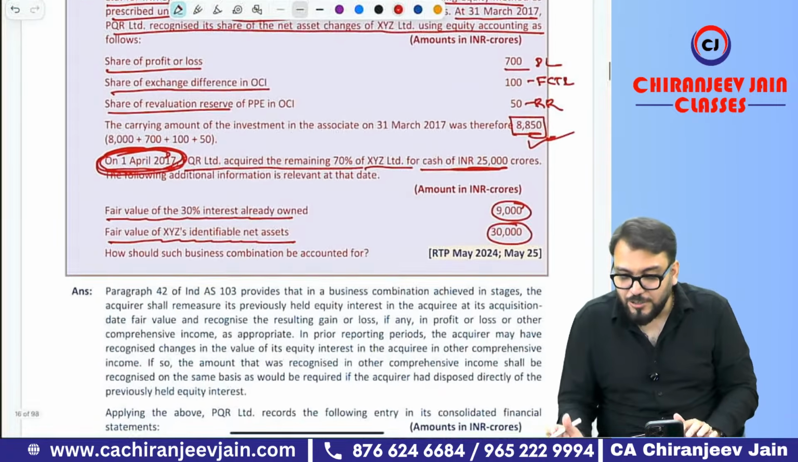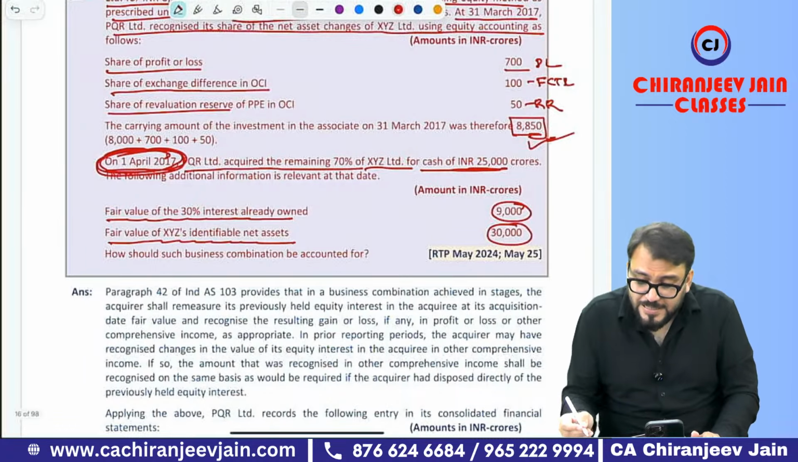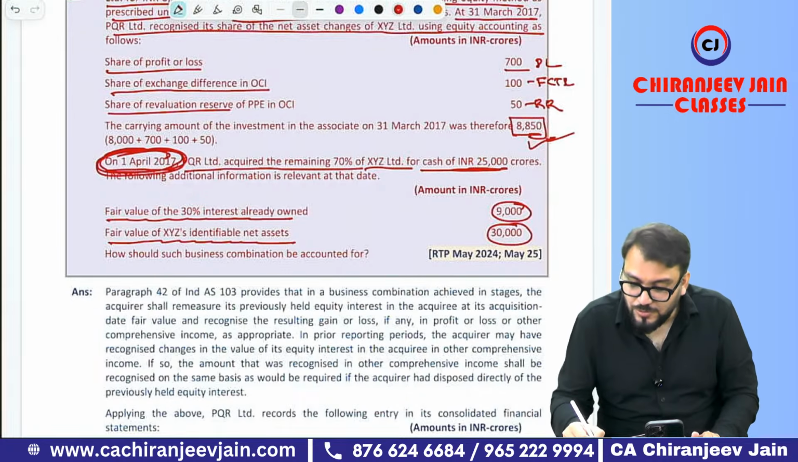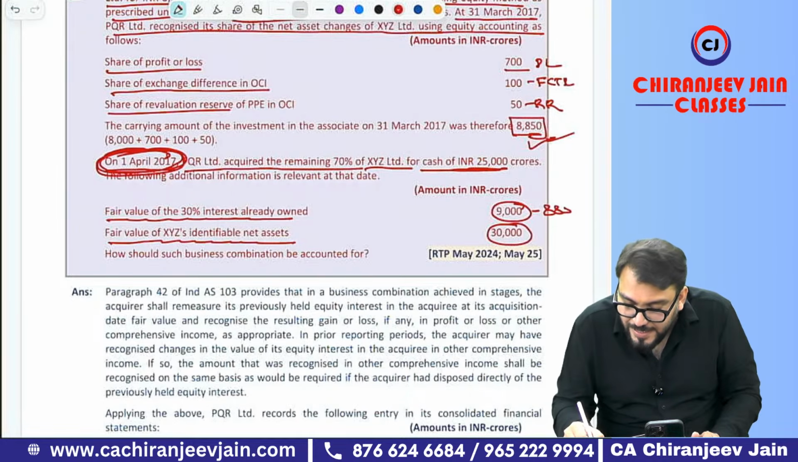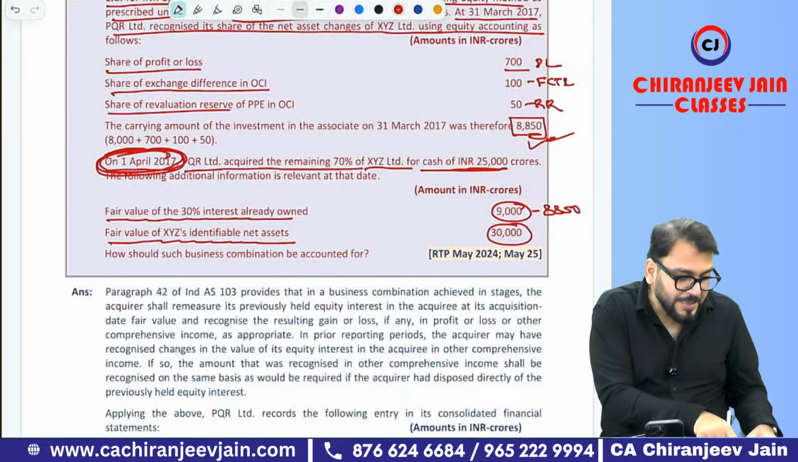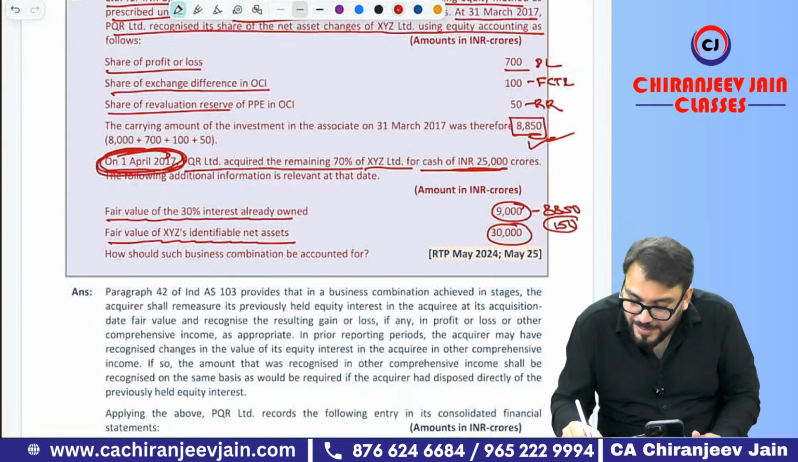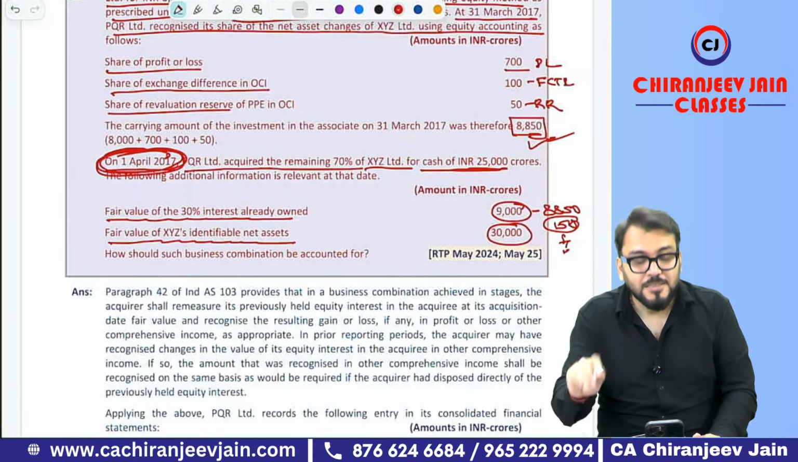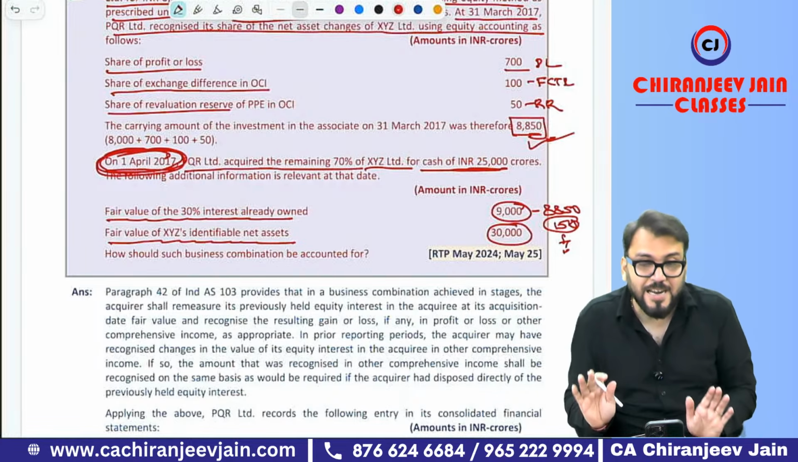Understood? Just try to understand. In this case, what is the remeasurement gain? 9,000 minus 8,850, so 150 is the remeasurement gain. That will be transferred to PL. So what will be the journal entry in this case?